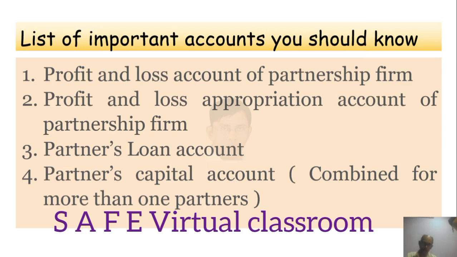Partners' loan account, how to prepare it, and how to prepare partners' capital accounts combined for more than one partner. There may be 2 partners, 3 partners, or in very rare cases 4 partners, so you may have to prepare partners' capital accounts for 4, 3 or 2 partners. You should know how to prepare that.